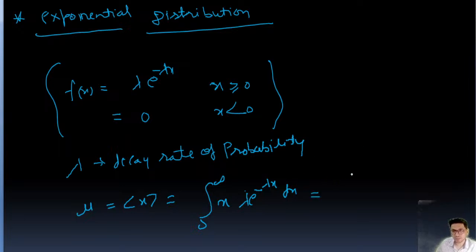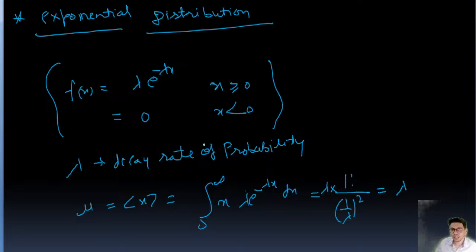We'll use the gamma function. If you solve it, this value is going to be lambda.